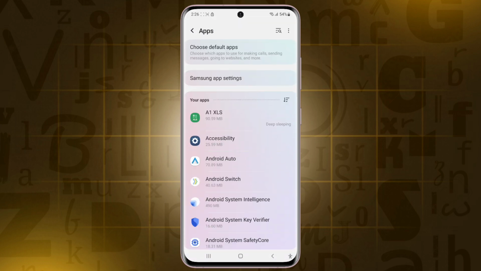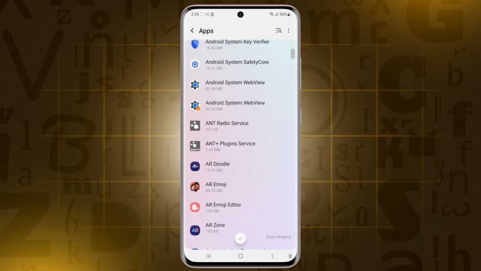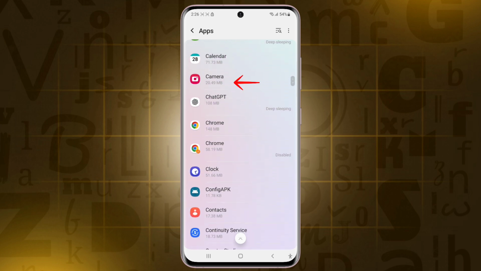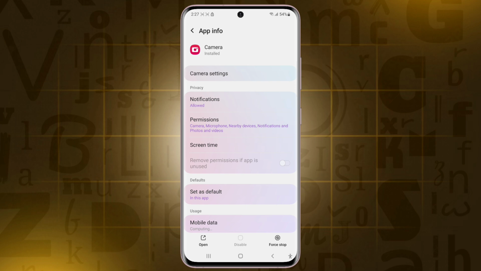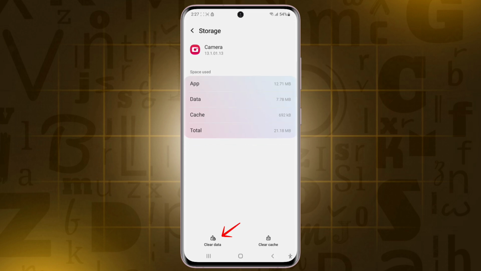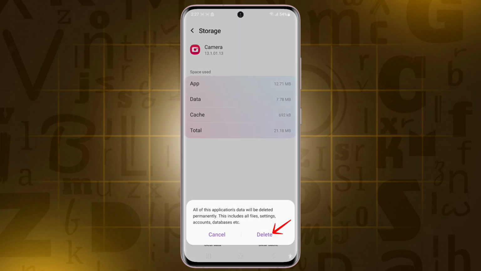Then find Apps here, Camera. After finding Camera, tap on Camera app. Then in Camera Info here, tap on Storage. Then Clear Data, and tap on Delete.